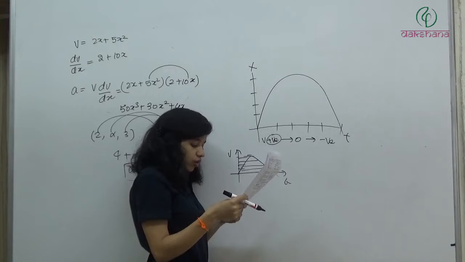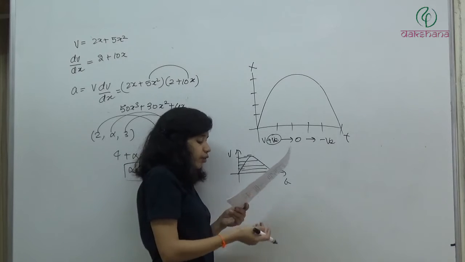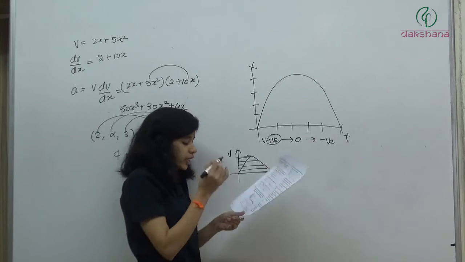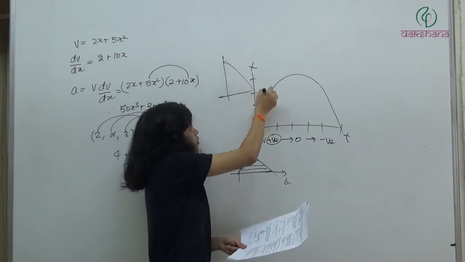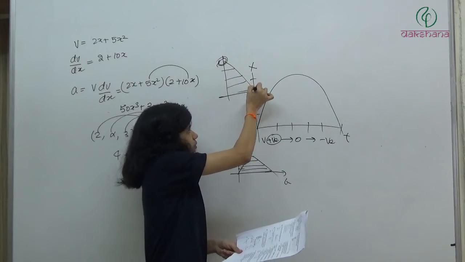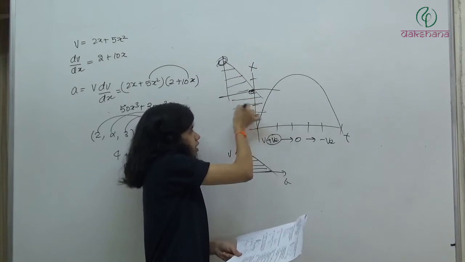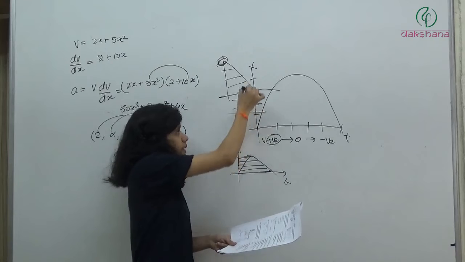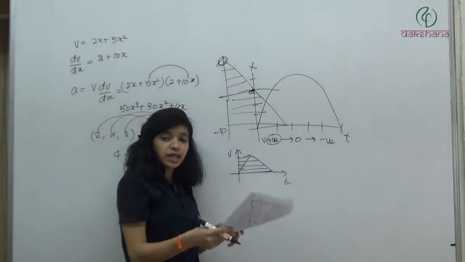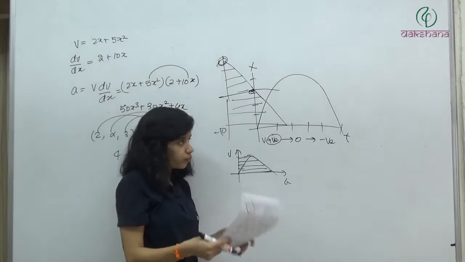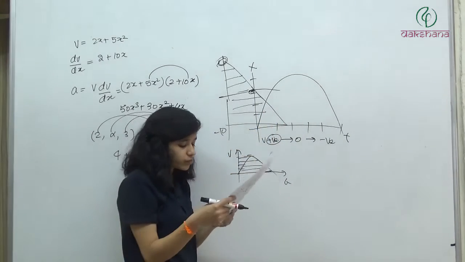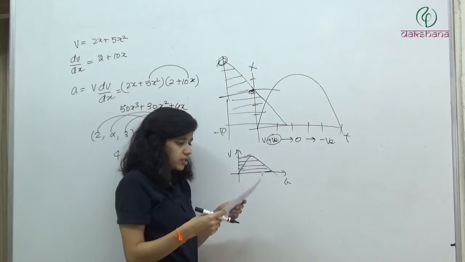So first graph is wrong. Second graph shows us the velocity as constant, which is again wrong. Third graph is correct because initially we had some constant, positive velocity, and then slowly it has decreased, it has become 0, and then further it has increased in negative direction, है ना. इसका मैग्नीट्यूड अगर देखो तो यहाँ पे आके कुछ -10 हो गया होगा मान लो. So velocity is negative and its magnitude is increasing because slope is negative but magnitude of slope is increasing. So we'll have third option as the answer.